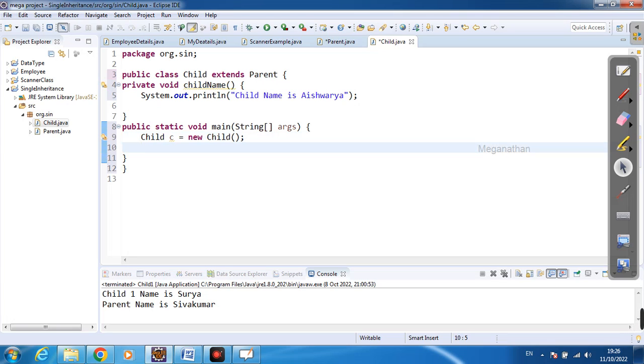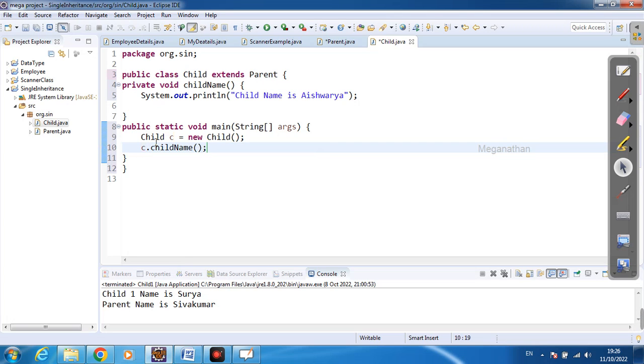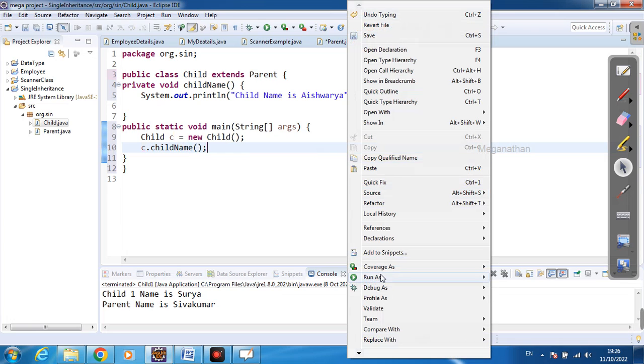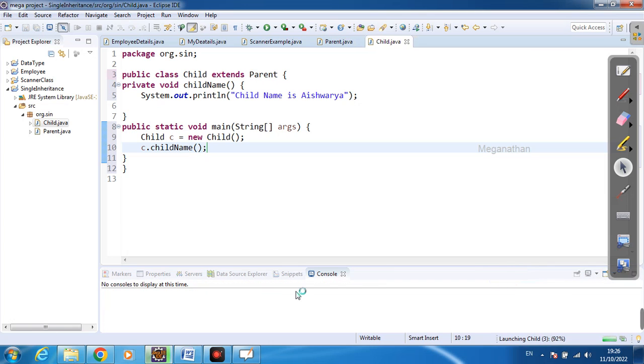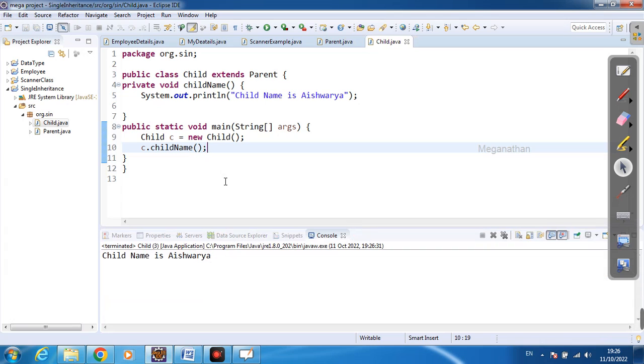What is the child class method? That is the object name c dot the child class method, child name, right? So if I run the program, this is common, right? For every program we will create an object like this only. We learned this in the last videos. The child name is Aishwarya. But what is new here is that I am going to access the parent class method, that is the business logic, in this child class.